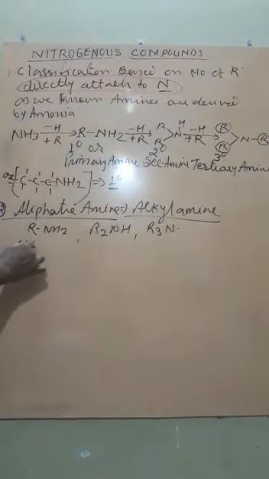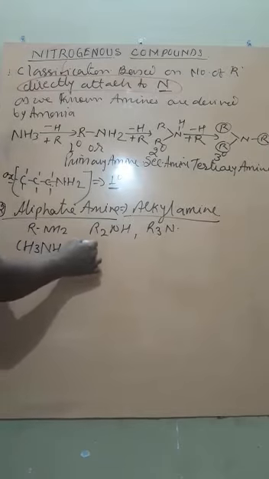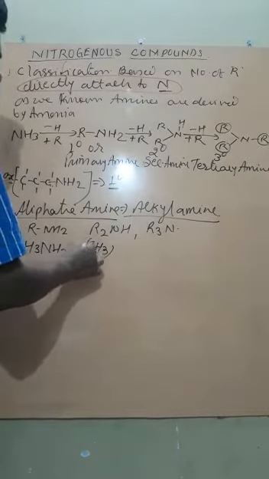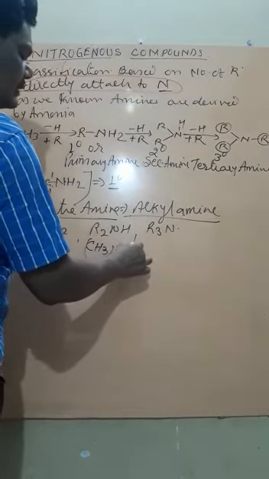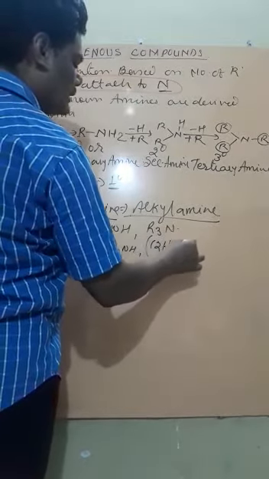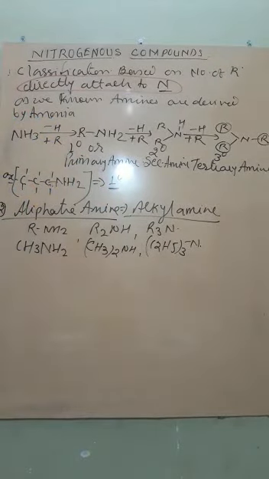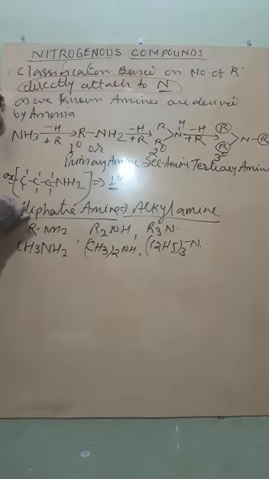Or you replace R by CH3, then this is CH3NH2, or (CH3)2NH, or (C2H5)3N. This is kind of alkyl amine. This is number A.